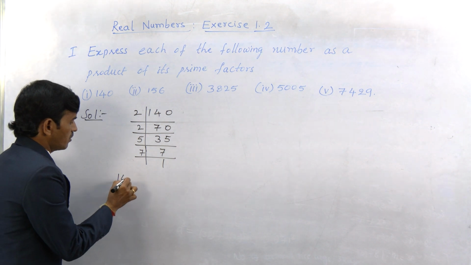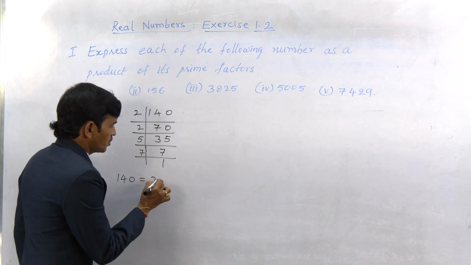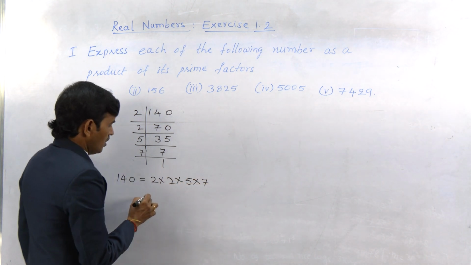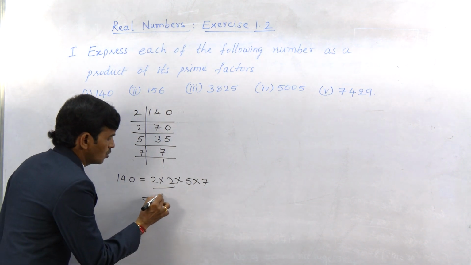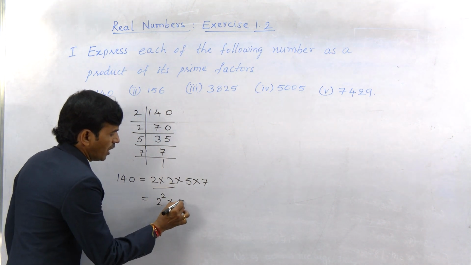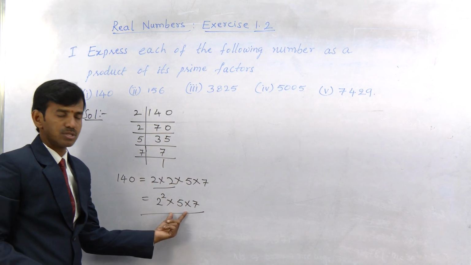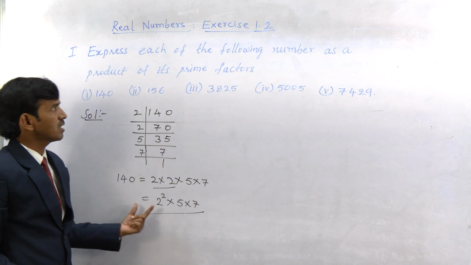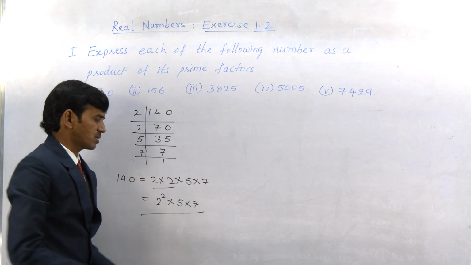So 140 can be written as a product of primes, that is 2 into 2 into 5 into 7. Here 2 is repeated twice, so we can write it as 2 square into 5 into 7, which is the product of prime numbers. Hence this method is known as expressing the given number as a product of prime factors.